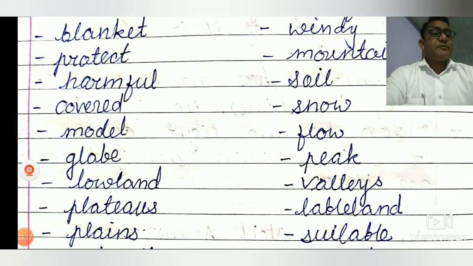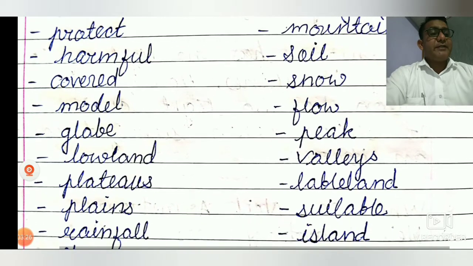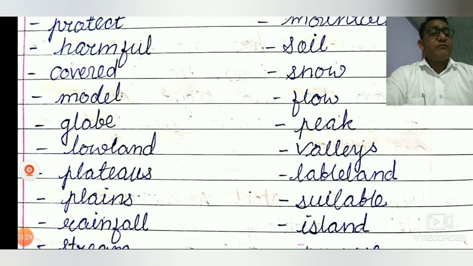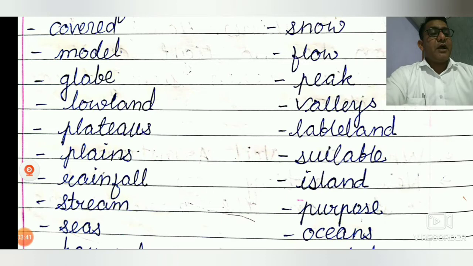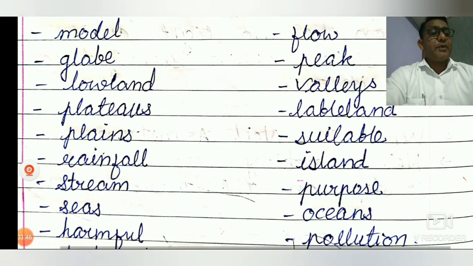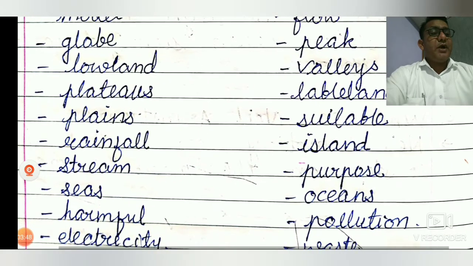Valleys. Tableland. Here you see the L, but that is table. Table, tableland. Here the same word is a mistake, but you understand that T. Suitable, suitable. Island, island. Purpose.